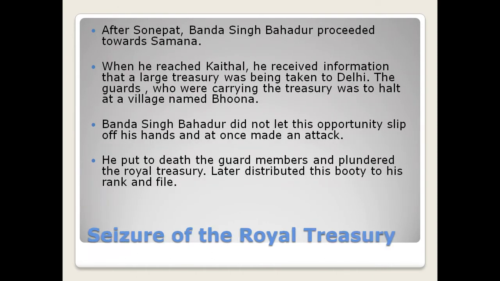Now, from Sonepat, he moved towards Samana. But when he reached Kathal, he received the information that a large treasury was being taken to Delhi. The guards carrying the treasury were to halt at a village named Buna. Banda Singh Bahadur did not want to let this opportunity slip out of his hands, so he at once made the attack. He put the guards to death and plundered the royal treasury. Later, this was distributed among his rank and file. So the first conquest is at Sonepat.